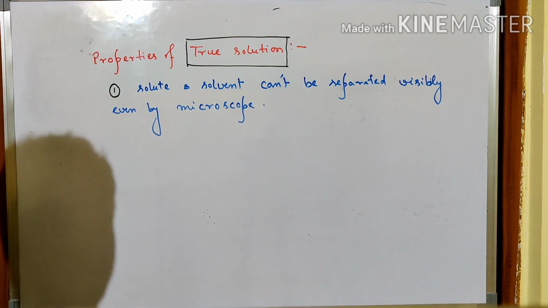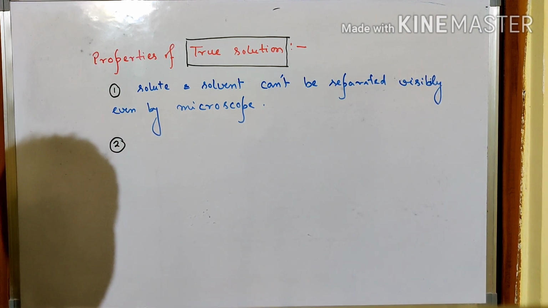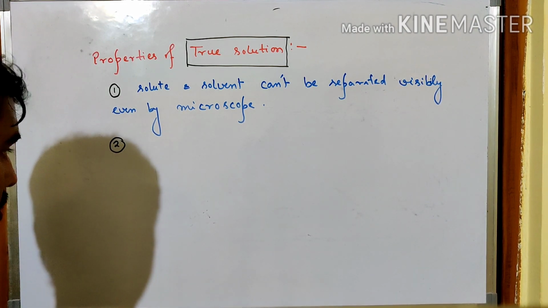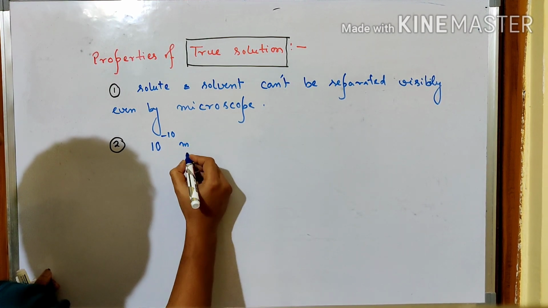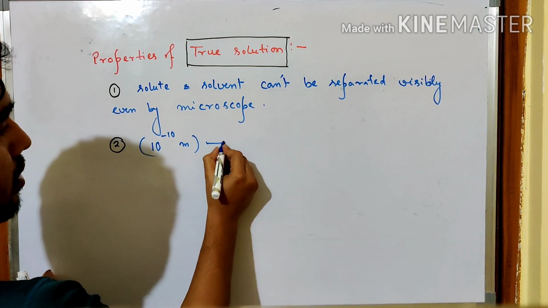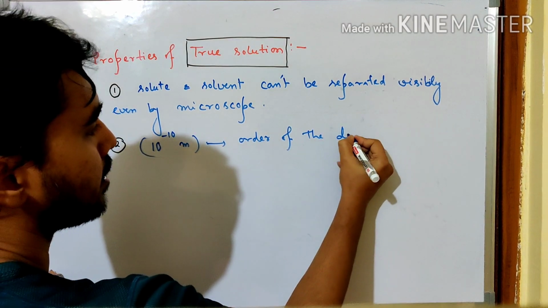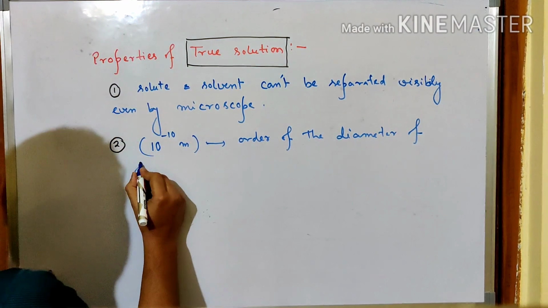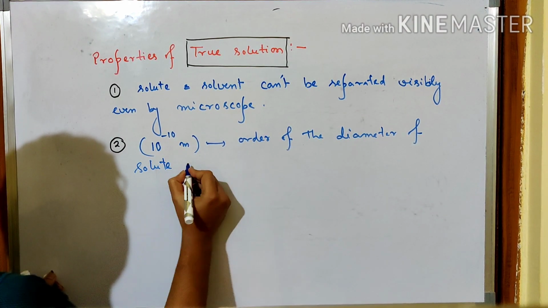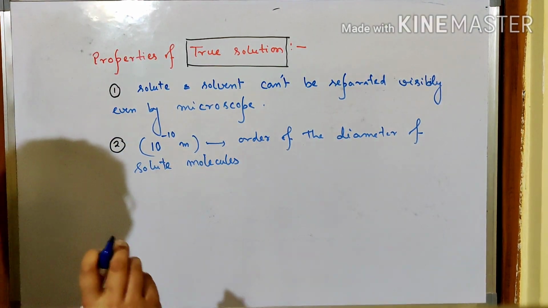Second is the diameter of the solute molecules. It should be of the order of 10 to the power minus 10 meter, means it is fine solid.